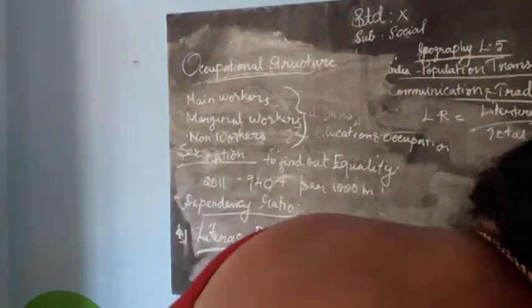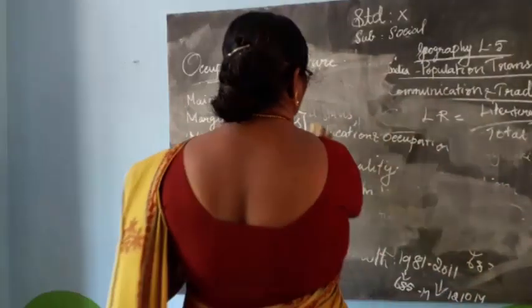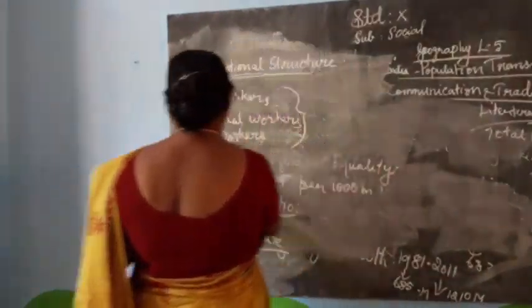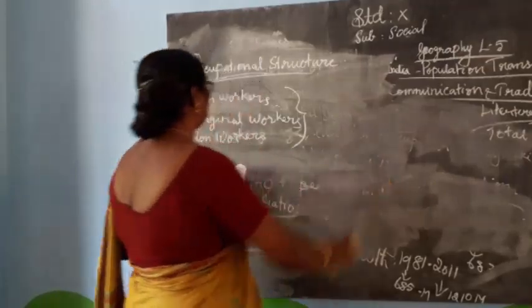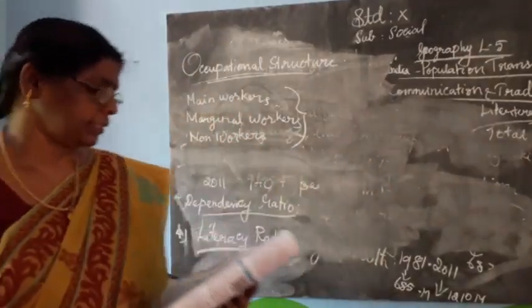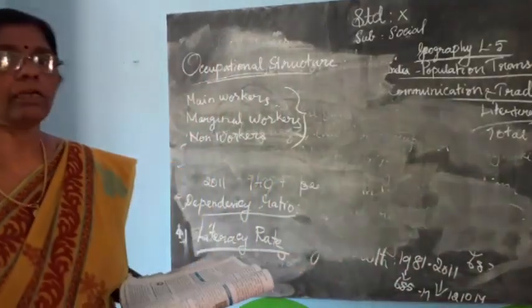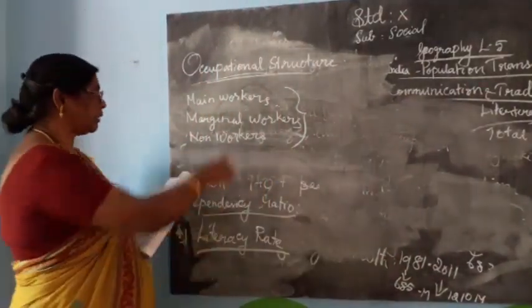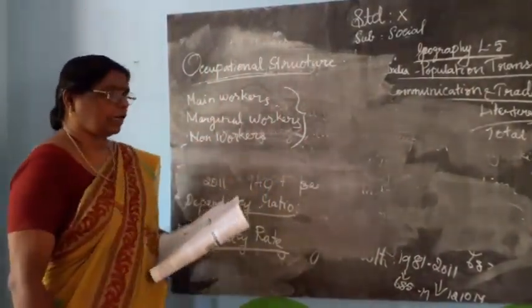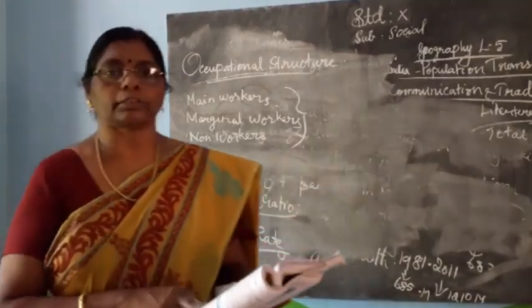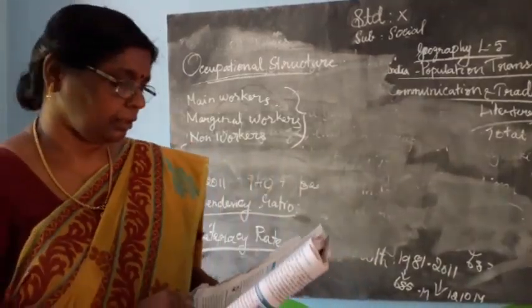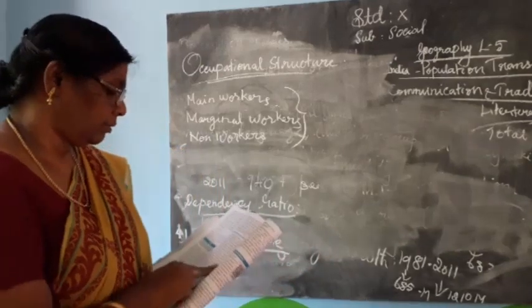Three categories of occupational structure: main workers, marginal workers and non-workers.